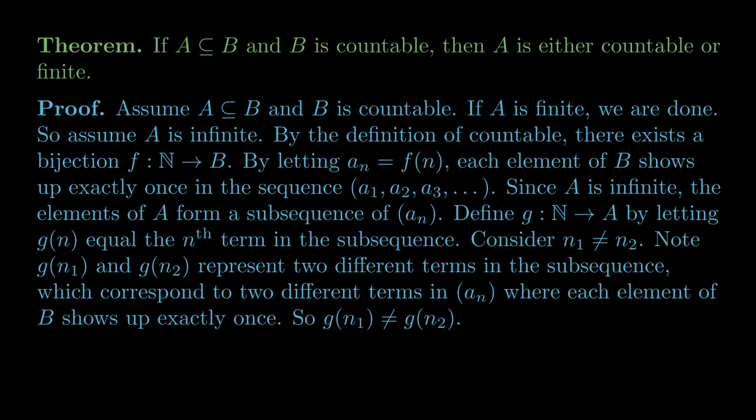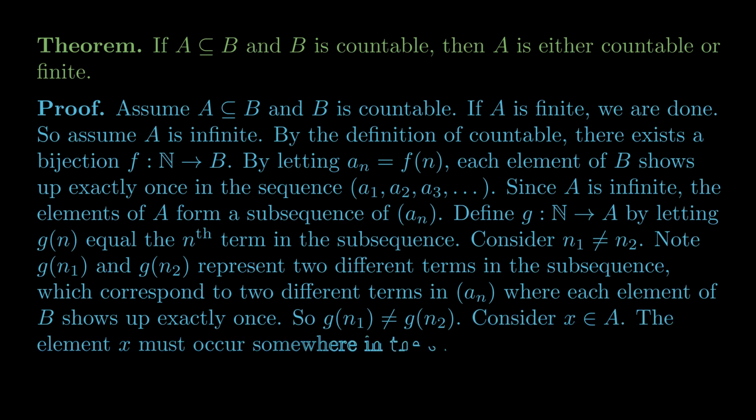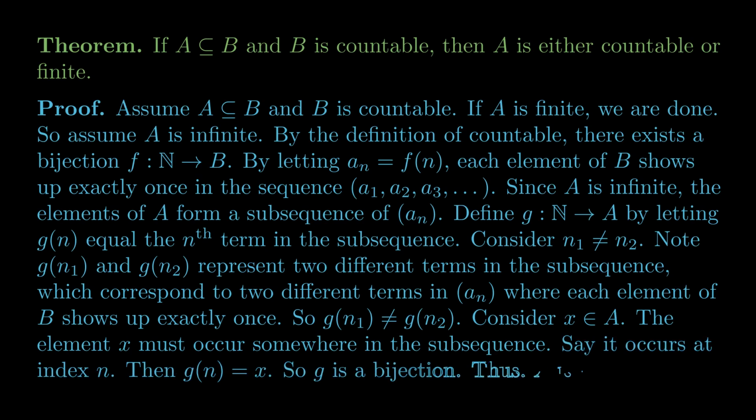And this new function g is definitely onto, because given an arbitrary element of A, it must occur somewhere in our subsequence, and so say it occurs at an index n, then g of n equals that element. You could define this function g even more explicitly, but I think this is sufficiently convincing.